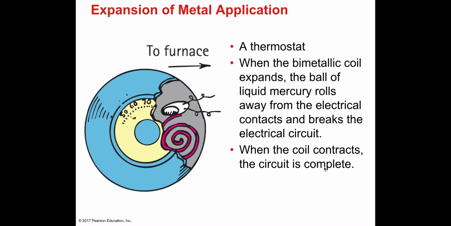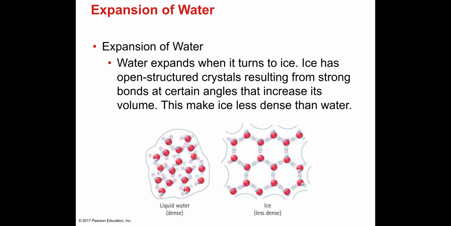Another application is a thermostat. When a bimetallic coil expands, the ball of liquid mercury rolls away from the electric contact and breaks the electrical circuit. When the coil contracts, the circuit is complete and all of that.